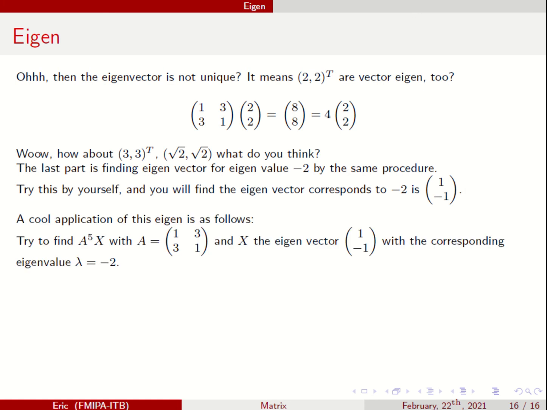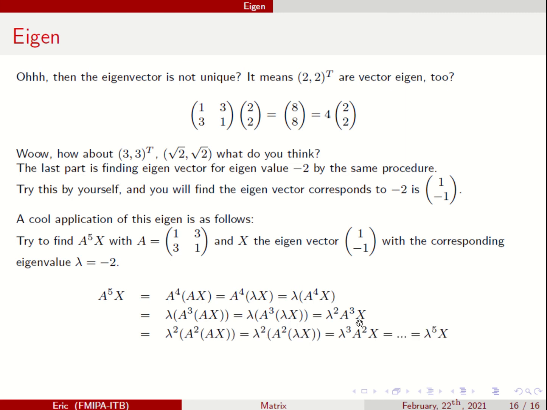A cool application of this eigenvalue is this. Try to find A to the power of 5 times x. A is this, and x is the eigenvector 1, minus 1 with the corresponding eigenvalue lambda equals minus 2. So A to the power of 5 times x is A to the power of 4 times Ax, but Ax is lambda x. Okay, you agree? Lambda I can take out, so I have A to the power of 4 times x. But A to the power of 4 times x is A to the power of 3 times Ax, and Ax is lambda x. And again, I can do the same game until I have lambda to the power of 5 times x.